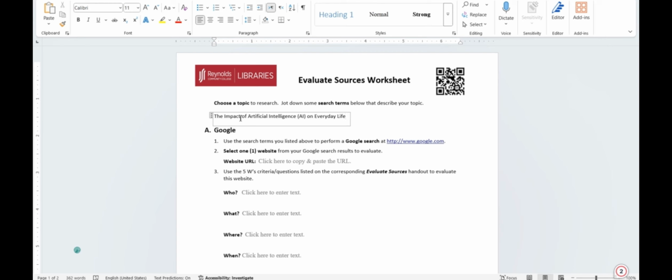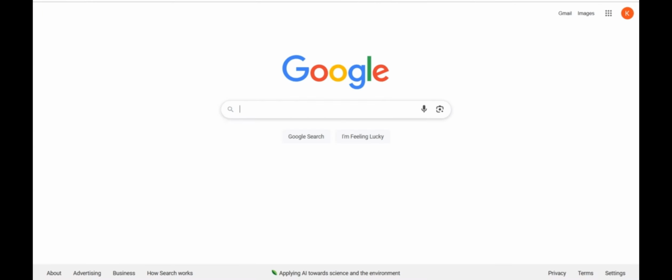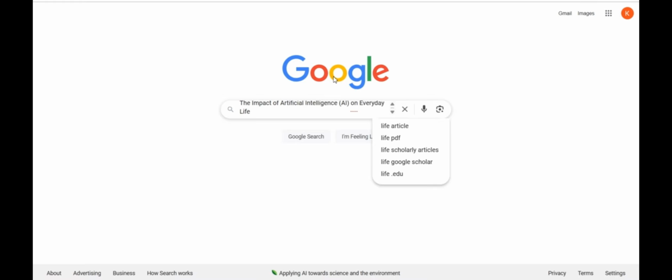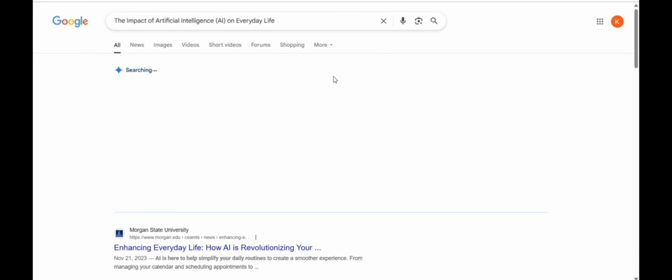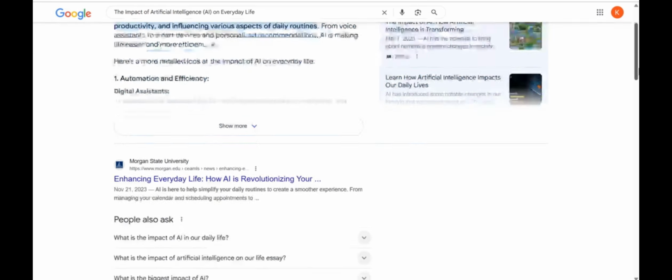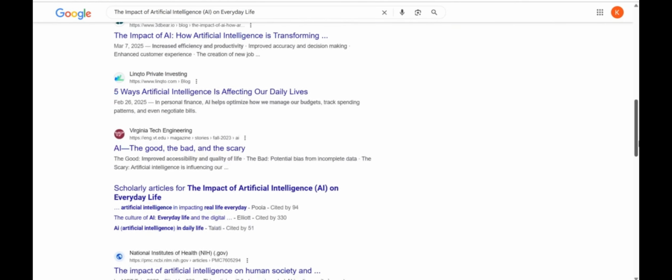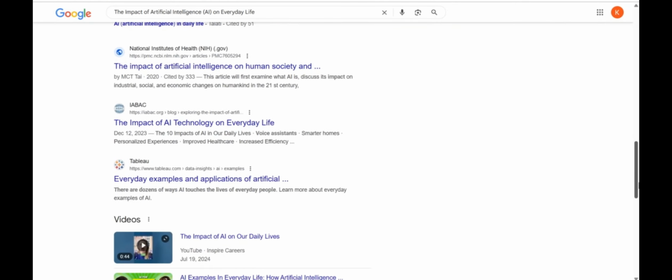But you need to choose a topic. Once you choose a topic, just put it here. And this topic, we want to search twice. The first time we want to search about the topic in Google and choose one of the articles from Google. And then the same topic we want to search on Reynolds Library. So let me show you how to do that. You need to open Google, paste the topic here, and then click search. Choose any of the top articles here. Any of them.